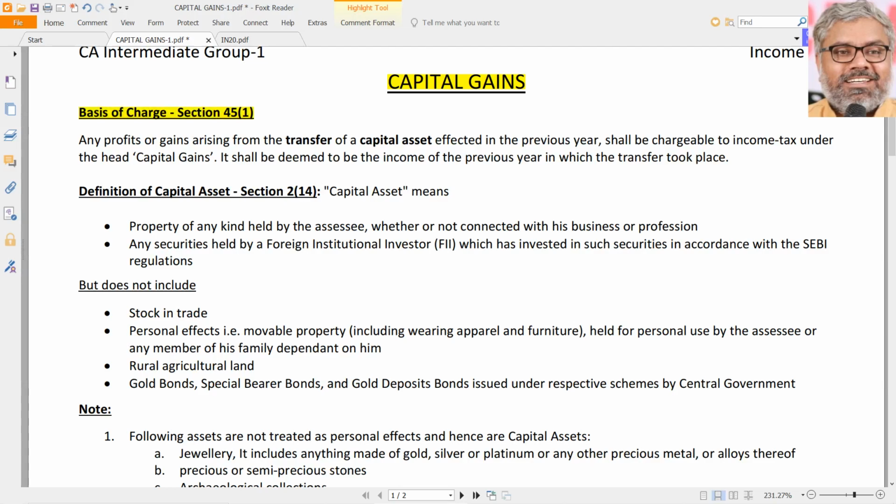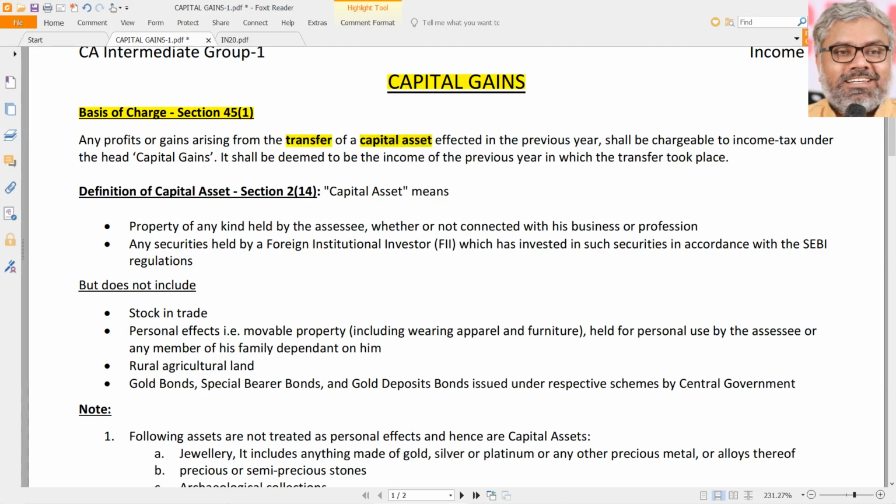That is the charging section or basis of charge, we can say. So when a particular gain or profit will be treated as taxable under the head of capital gains, we have to understand the definition and basis of charge very well in relation to any chapter, and the same is the case with this chapter also. What is the charging section of capital gains? What does it say? It says any profits or gains arising from the transfer of what?